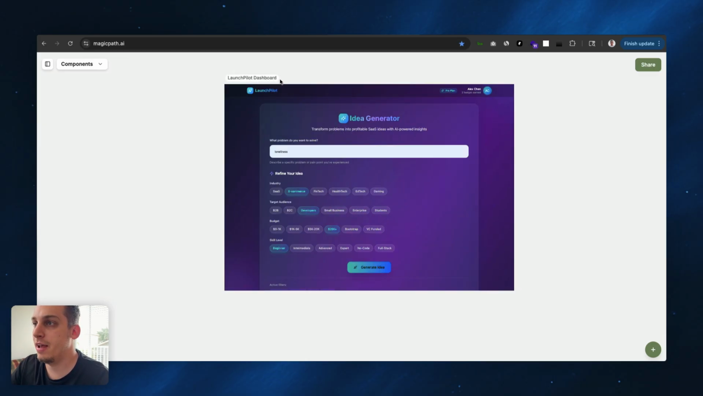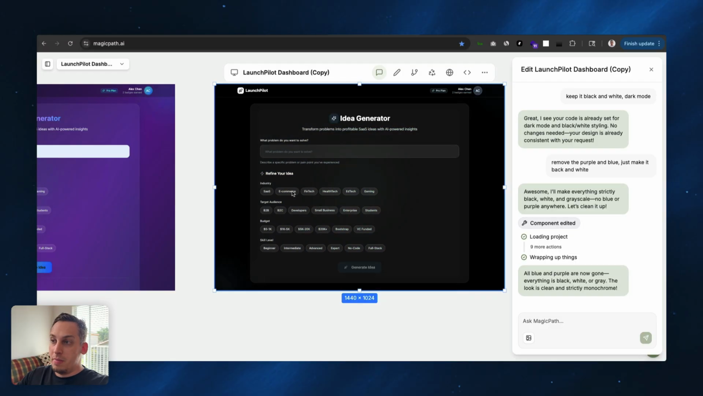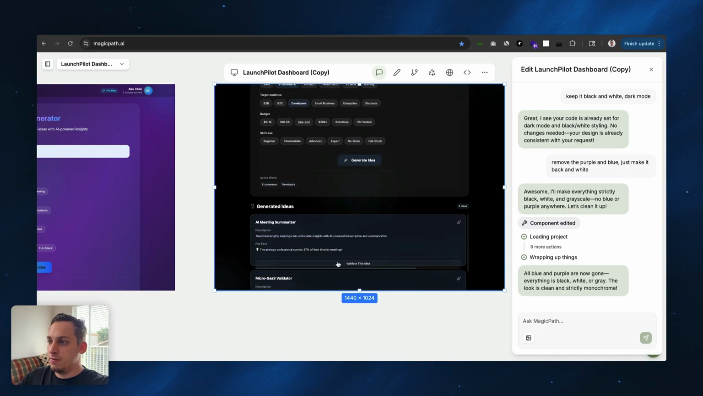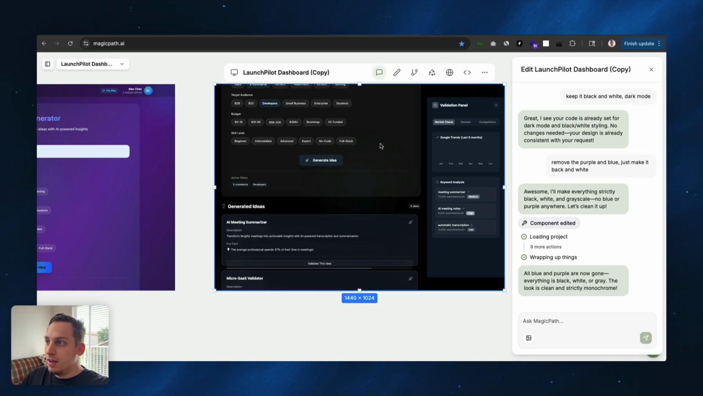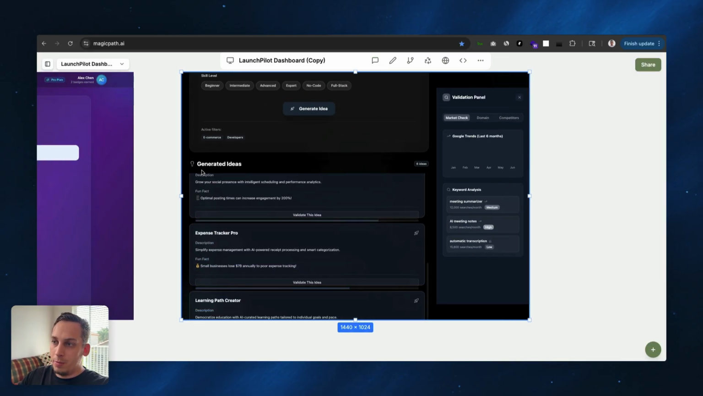And if you don't like the design, what you can do is just copy, Command C, Command V, paste it on the side, and say something like, oh, let's make it into a dark mode and no colors, just black and white. And then we basically get something like this, right? Where we just click on these different tags, generate some specific ideas, validate this idea, and it's more of a dark mode rather than this purple mode that we had on the left, right?